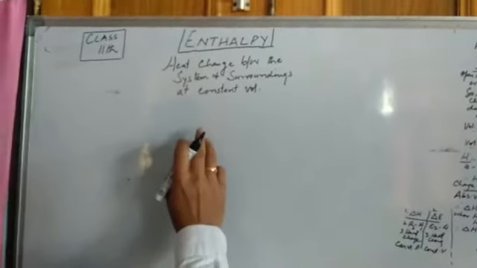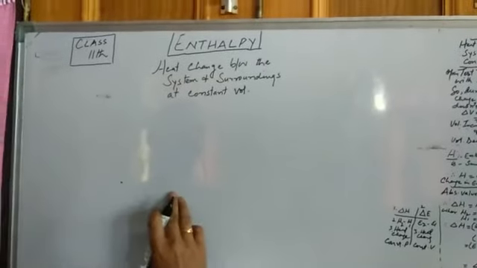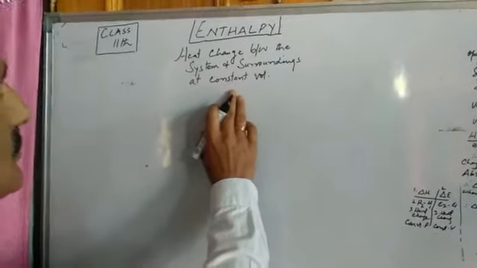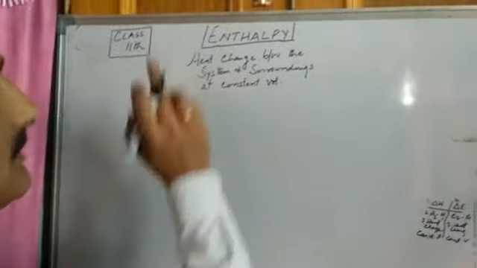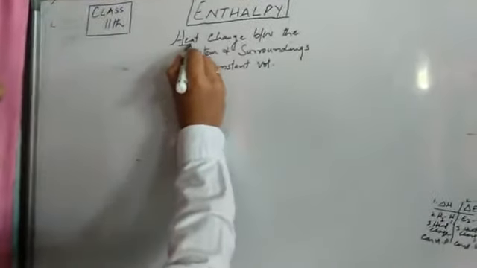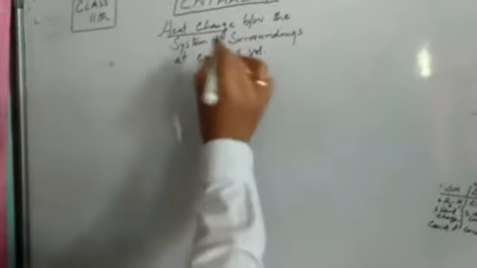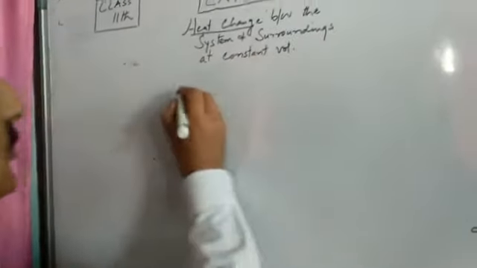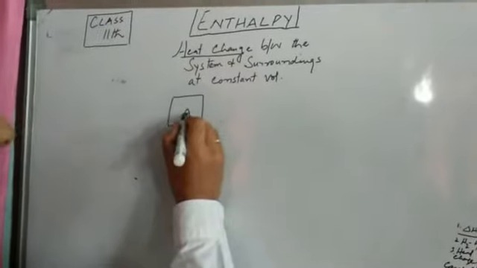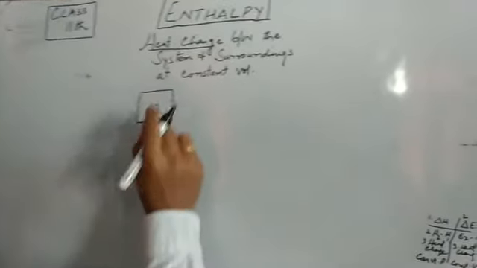So by the definition of enthalpy, we come to know that it is not possible to calculate the enthalpy of the system, but we find the heat change between the system and the surroundings. Suppose this is a system A and these are the surroundings.